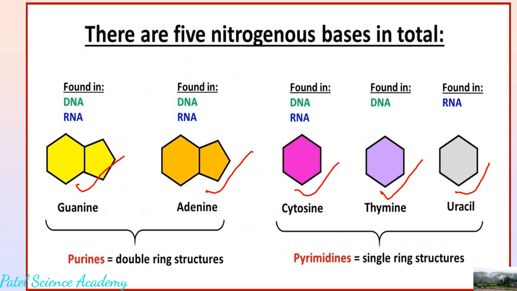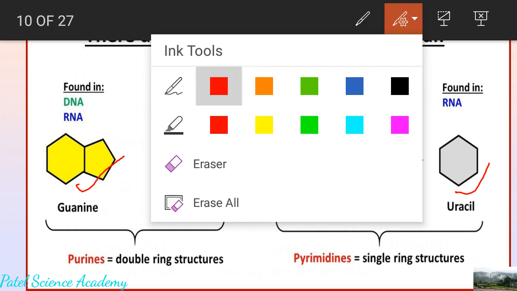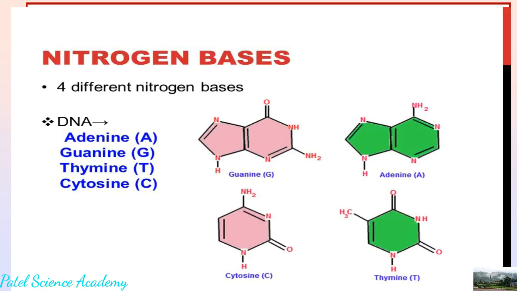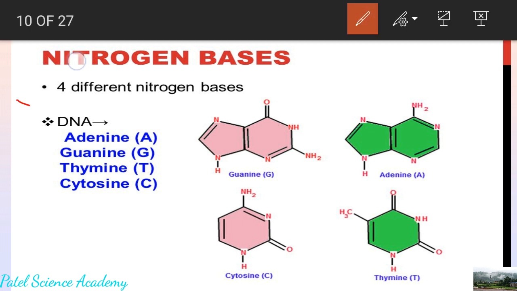Dear students, now we'll go for the next slide, and next slide is again the revision of the nitrogenous bases. So as I told you, there are five different nitrogenous bases, but in the DNA there are four nitrogenous bases. What are those four nitrogenous bases?